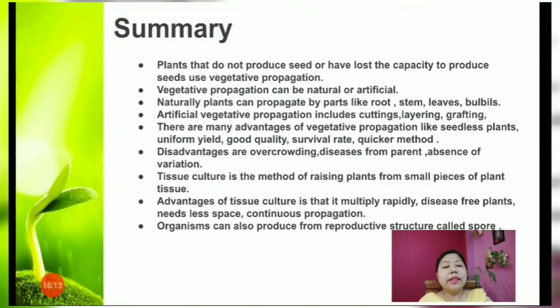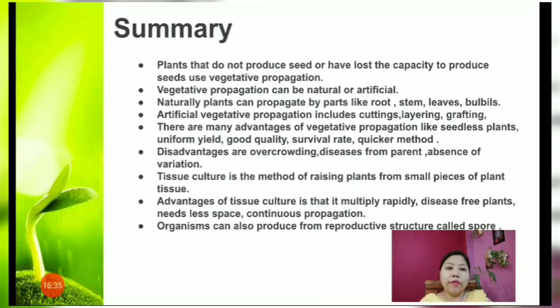So children, this is what we have for today's class. We have discussed vegetative propagation, then tissue culture and its advantages, and also spore formation, and these are the methods of asexual reproduction. Now let us summarize what we have learned.